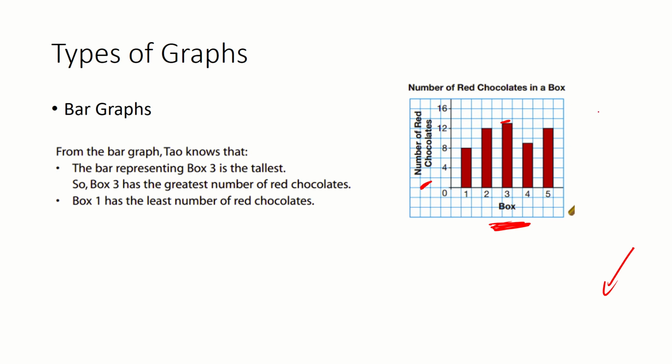And that is 13. Box 1 has the least number by looking at this. So bar graphs, what they do, guys, is you have your box number here, kind of like, let's say, an input-output machine. This is your input, and your output is here, and it goes up by 4s. What it's showing you is that there's 8 chocolates here, 12 here, 13 here, 9 here, and 12 here.